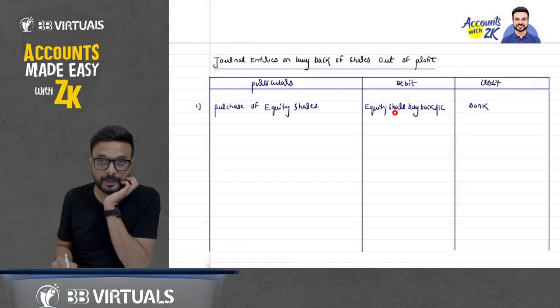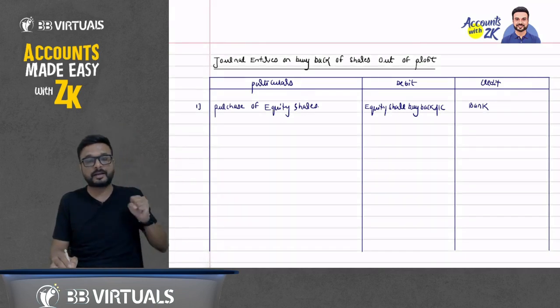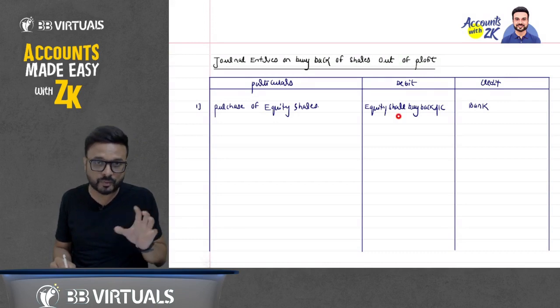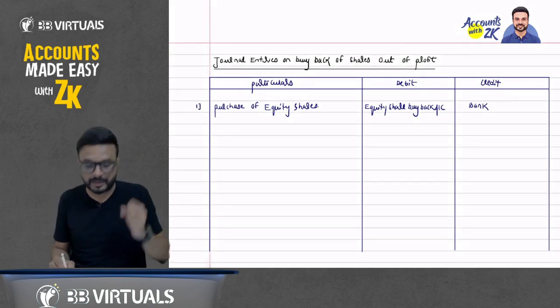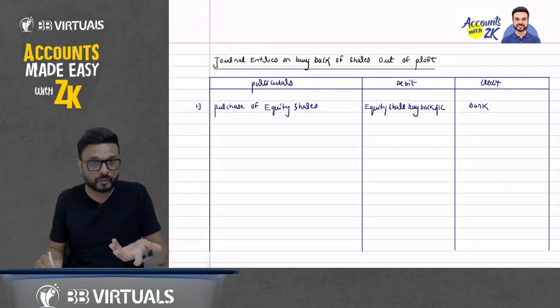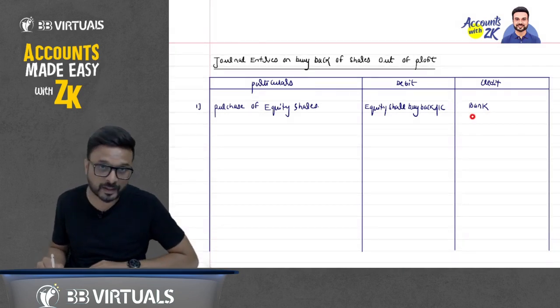When I purchase the equity shares, which account should be debited? I have purchased my own shares from the market and I have received the shares. Don't worry, first you have to purchase it. To purchase the shares, equity share buyback account, debit. I have paid the amount for it, so which account should be credited? Bank account should be credited.